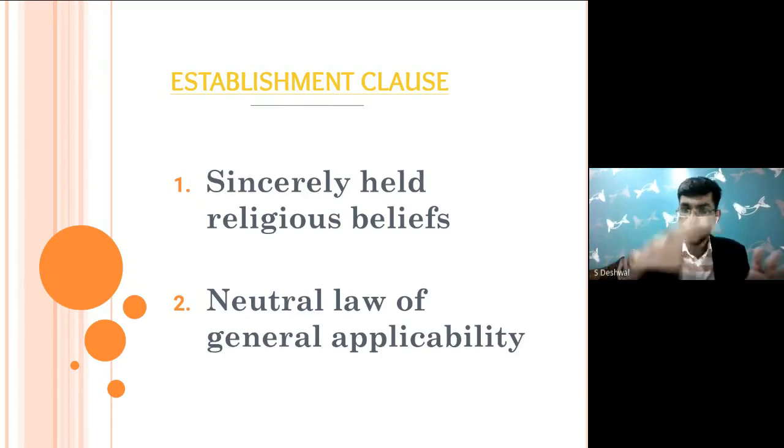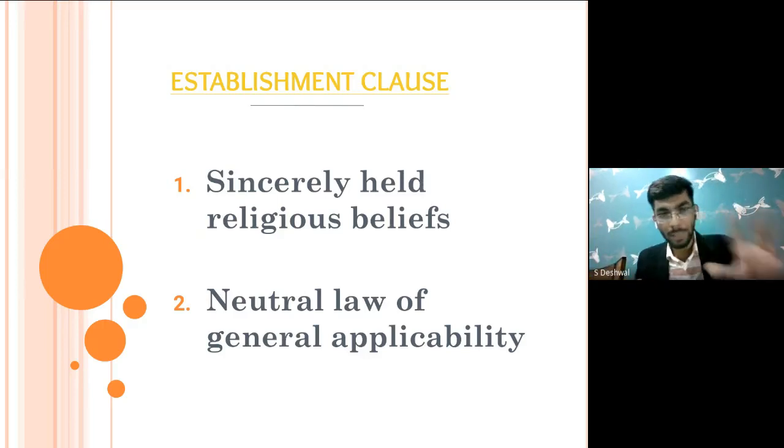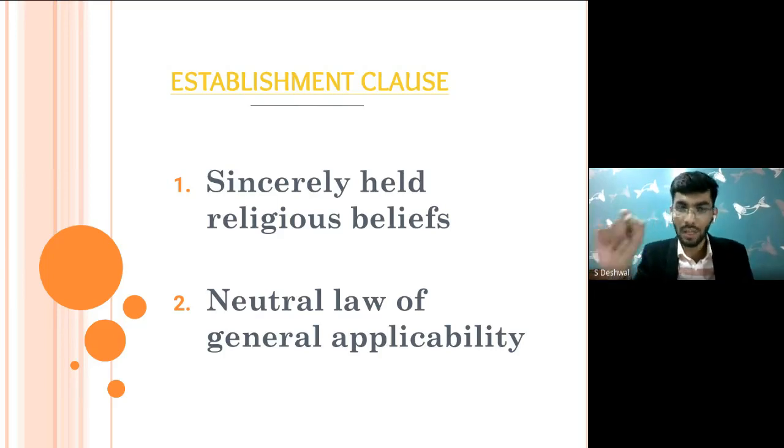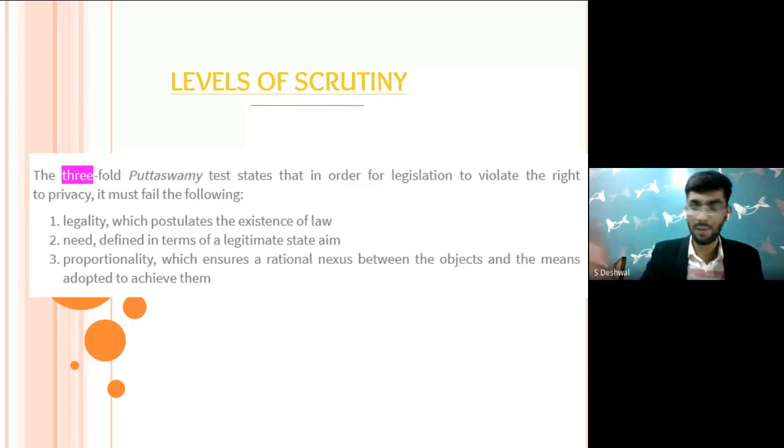In fact, this had led to a very big controversy between the Congress and the United States Supreme Court. We'll be discussing this in detail. So these are the 2 points. The first thing it says is that the court only protects such religious beliefs that are sincerely held. And the second thing is that if there are laws of general applicability that are applicable to all, they could not be struck down as unconstitutional merely because they could affect your religious beliefs. So this is what we talk about whenever we speak about the right to religion in United States constitutional law.